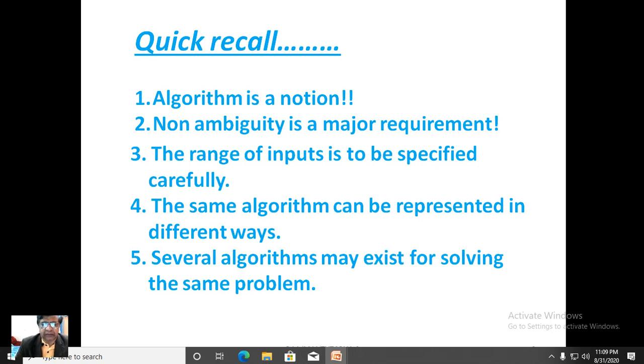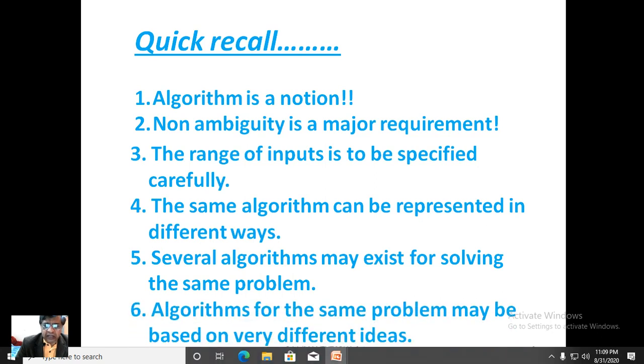The best example that we chose was the sorting problem. I told you there are more than 12 algorithms meant for sorting numbers, sorting names, sorting alphabets, whatever. A few examples are quick sort, merge sort, selection sort, bubble sort, radix sort, heap sort, like this. Algorithms for the same problem may be based on very different ideas.